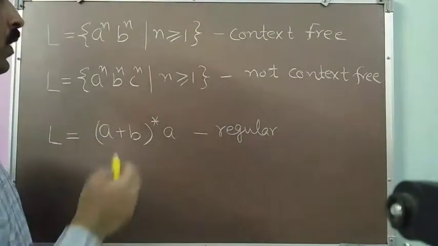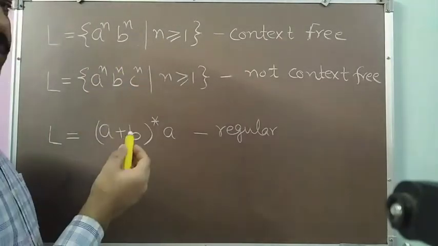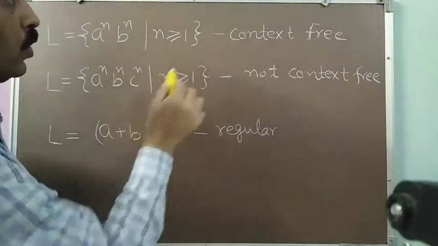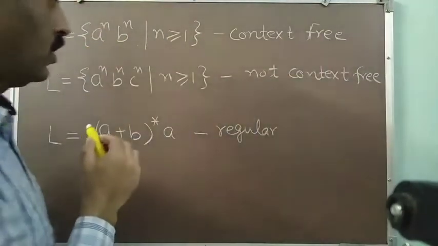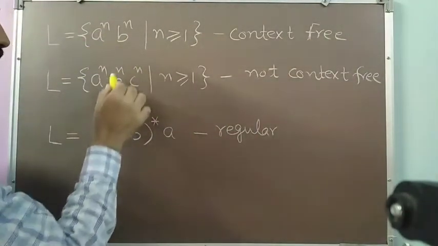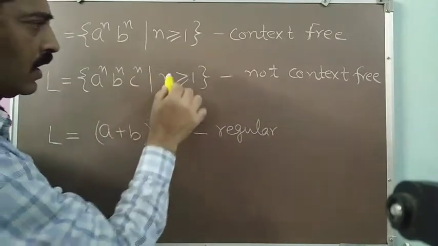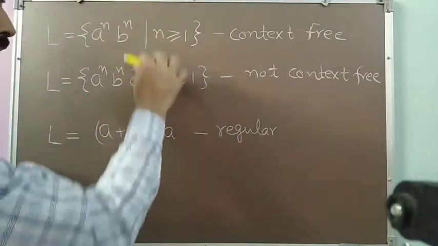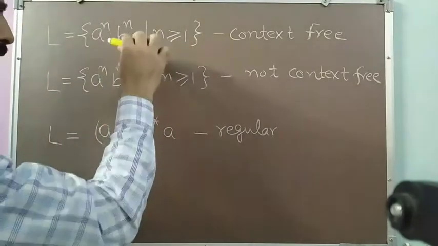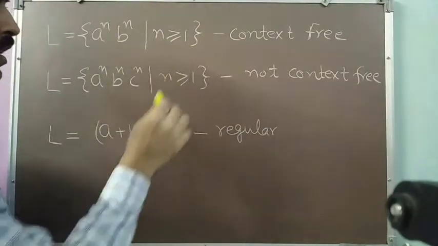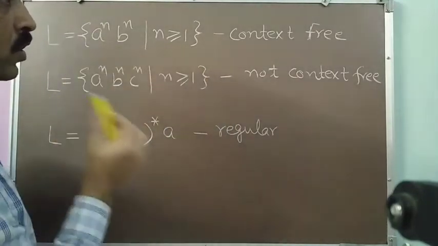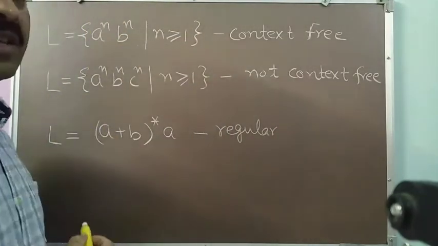Up till now, we have discussed two problems. One was a to the power n, b to the power n, n greater than or equal to 1, which was a context-free language. Another one was a to the power n, b to the power n, c to the power n, n greater than or equal to 1, which was not a context-free language. Though both the languages were almost similar in format, this one was not context-free, and this one was context-free.